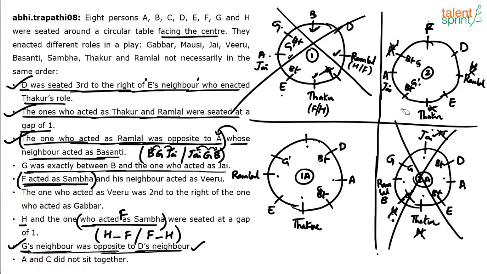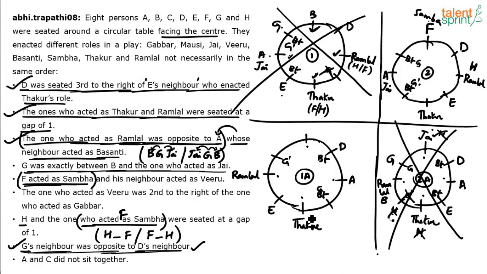I'll clear all the unnecessary stuff. So the only place where F can come is this one, and H has to come here. F comes here and H comes here. And F of course is Sambha. Okay, case 2, some clarity, is it?